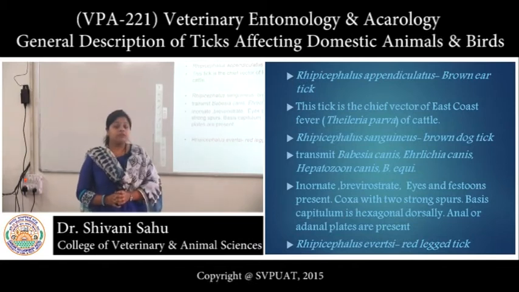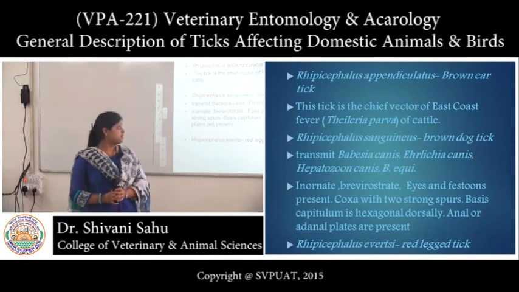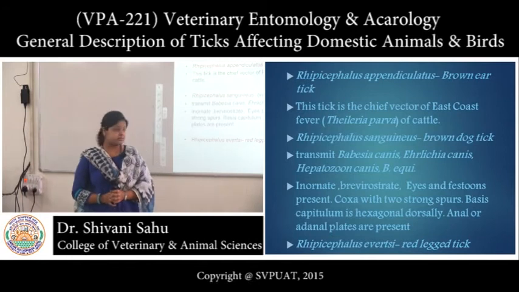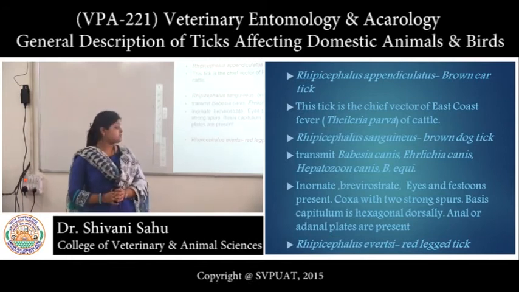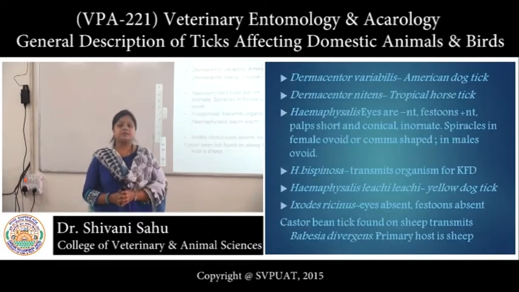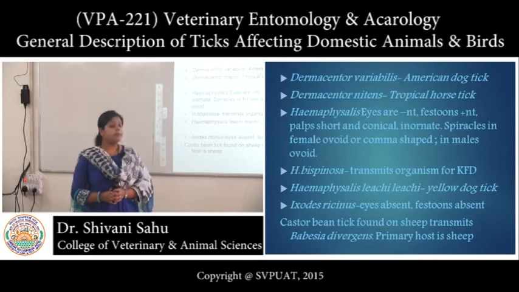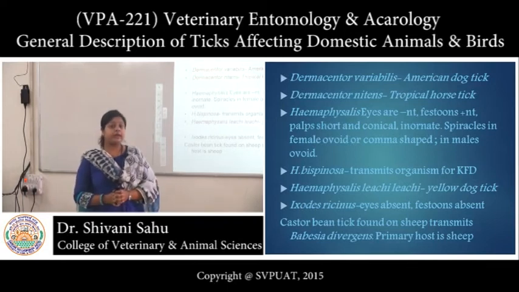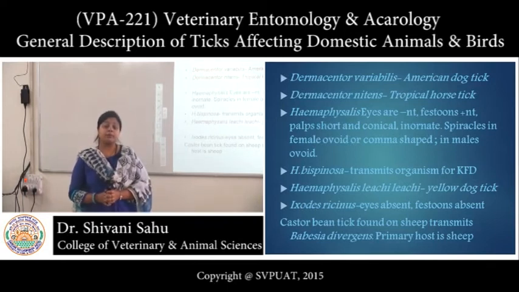Here the coxa with two strong spurs are present and the basis capituli is hexagonal. Dorsally anal or adanal plates are absent. Then Rhipicephalus evertsi is also known as red-legged tick. Now coming to Dermacentor variabilis, also known as American dog tick, and Dermacentor nitens, known as tropical horse tick.